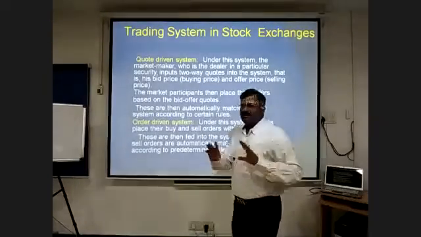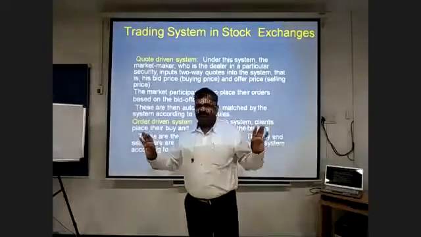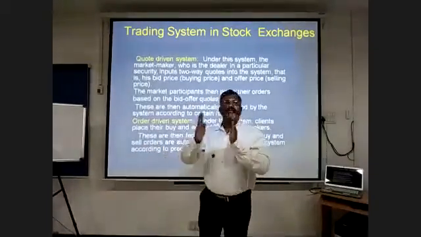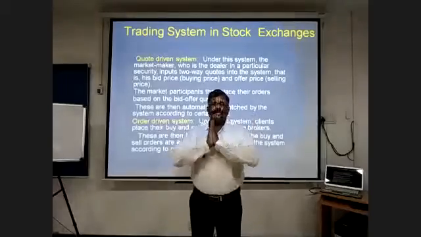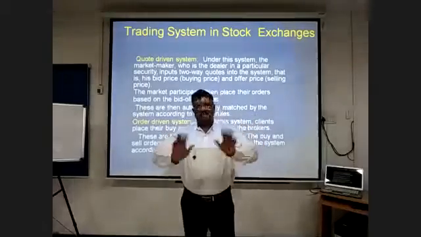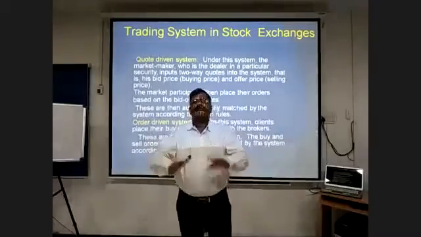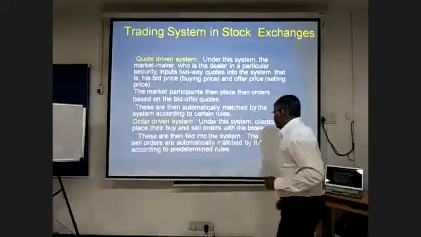These buy and sell orders are automatically matched by the system according to predetermined rules. The software has predetermined rules. For example, I buy at 147. Somebody is ready to sell at 147. The order gets matched and the trade gets executed. This is how the system works. It is like an auction process, but done electronically and technologically.